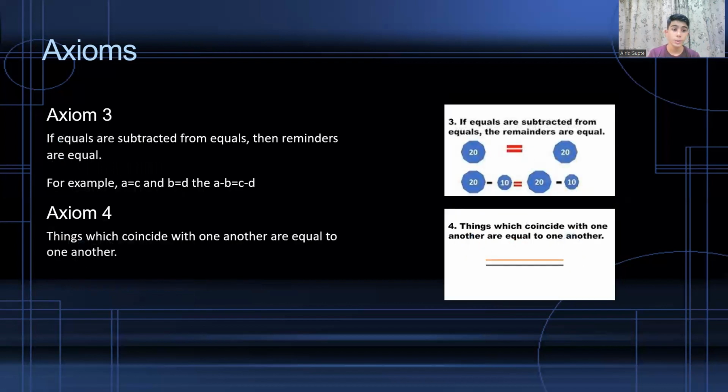Axiom 3: If equals are subtracted from equals, then the remainders are equal. For example, 20 minus 10 is equal to 20 minus 10. Another example for axiom 3 is: if A is equal to C and B is equal to D, then A minus B is equal to C minus D. Axiom 4 says things which coincide with one another are equal to one another. So in this diagram, you can see that two lines coincide with one another, so they're equal to one another.